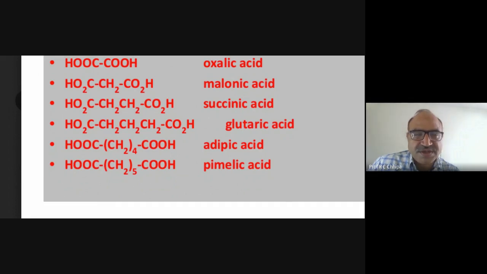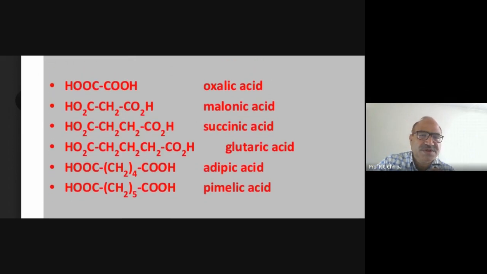In the case of another, adipic acid, it is a six carbon atom dicarboxylic acid containing two carboxylic groups. So that is why these are dicarboxylic acids. In the case of pimelic acid, we have the two carboxyl carbon atoms and five CH2, so seven carbons are in pimelic acid.